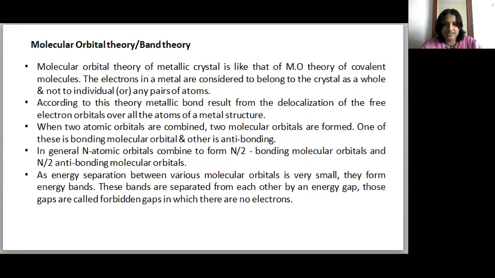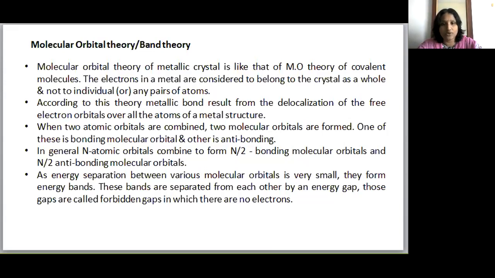And the third theory is molecular orbital theory, or band theory. See here, the molecular orbital theory of a metallic crystal is similar to that of covalent molecules. The electrons in a metal are considered to belong to the crystal as a whole and not to individual atoms or any pair of atoms. According to this theory, the metallic bond results from delocalization of free electron orbitals over all the atoms of a metallic structure. When two atomic orbitals are combined, we get two molecular orbitals.